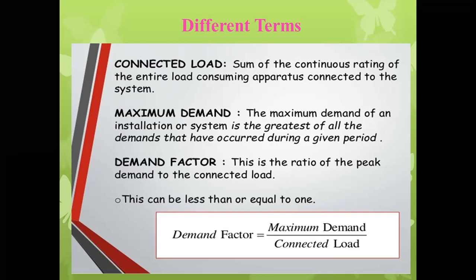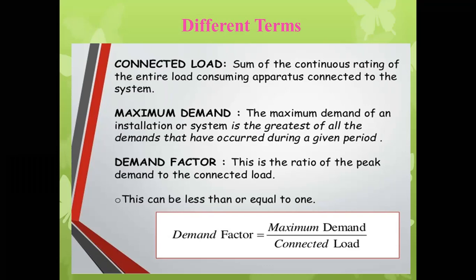From 12 p.m. to 6 p.m. there is a 760 watt load, and from 6 p.m., from evening up to 8 p.m. at night, the load decreases, so it will be 300 watt. And from 9 p.m. to 12 midnight it will be a small load, suppose 150 watt.